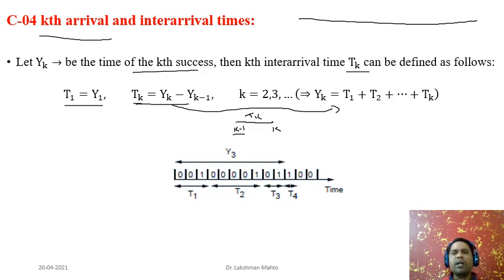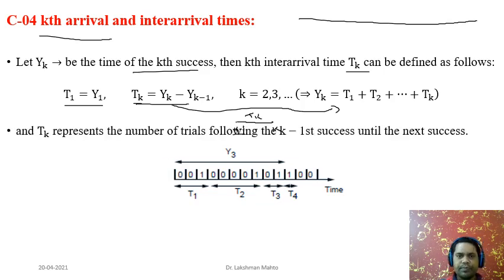Again, it is talking about the first success. So here you observe till k minus 1 success, and after that you want to go to the kth success. That means the first success after k minus 1 will lead to the kth success. So that's where Tk would be, again, geometric in nature. So all Tks would be geometric in nature. Further, we can say that Tk represents the number of trials following the k minus 1's first success until the next success.